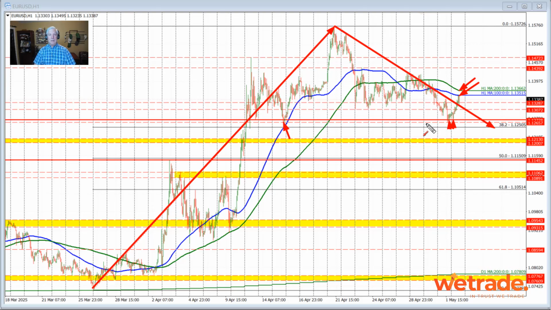And the market's saying, okay, non-farm payroll, tell us which way to go. Which way are we going to break? Are we going to break to the upside? Are we going to break to the downside? Unfortunately, that's what the decision tree is going to be, and we'll see how that plays out.